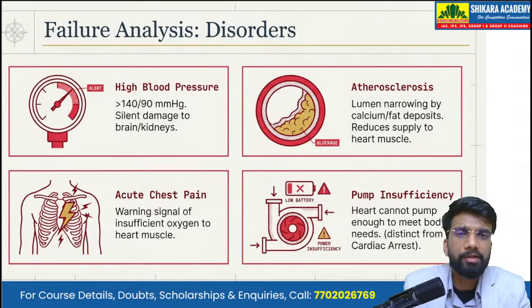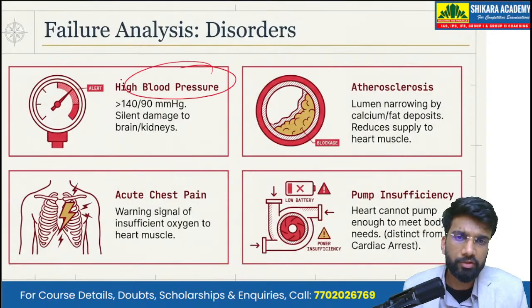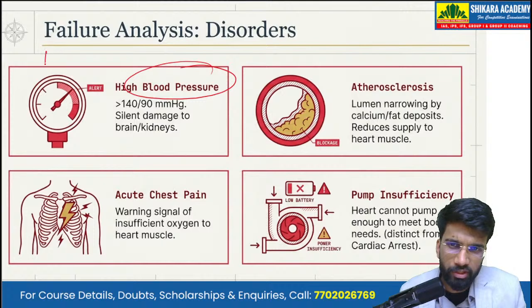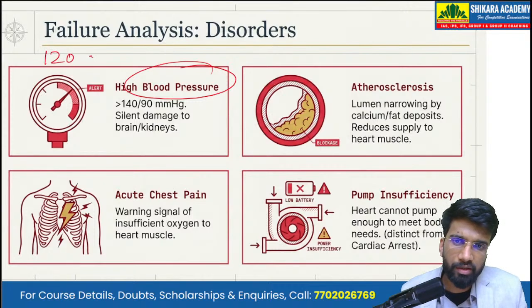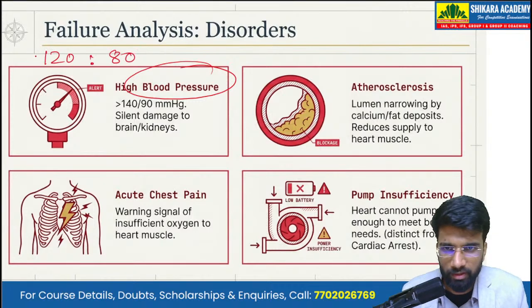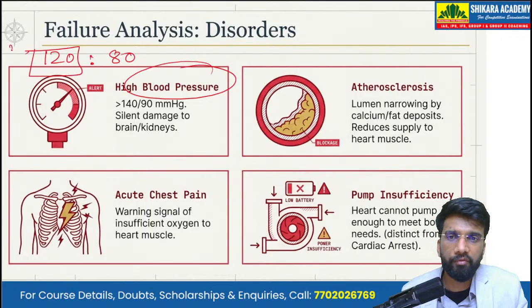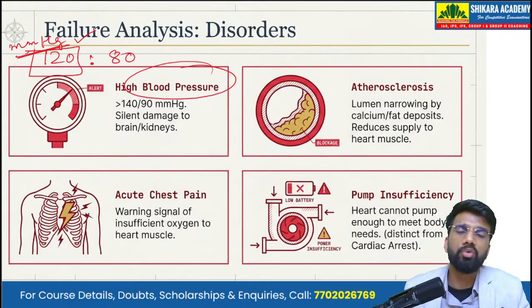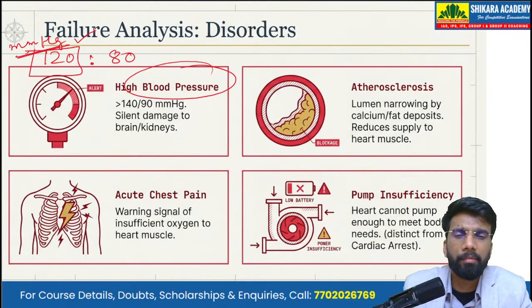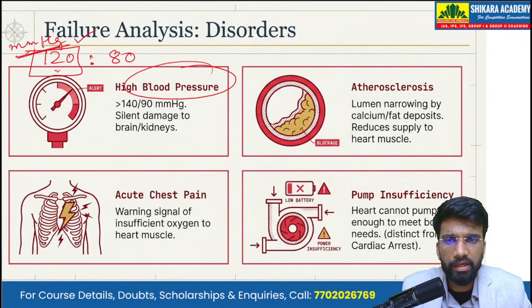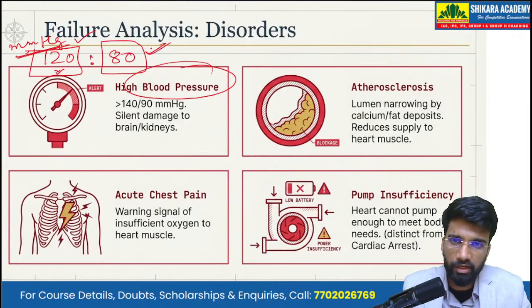And finally, let's talk about the disorders. The biggest disorder, as far as the circulatory system is concerned, is blood pressure. The normal blood pressure during systole and diastole is 120 to 80. 120 mm of Hg, the unit of pressure, the millimeter of mercury. 120 is the systolic reading and 80 is the diastolic reading.